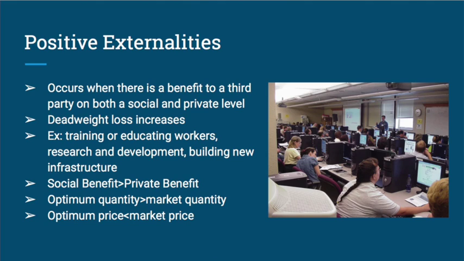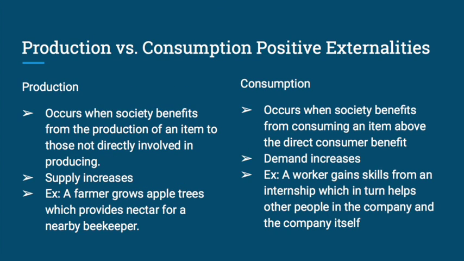So, say Google has the Google Maps application. It makes profits off of it, but society also benefits because Google Maps is a very useful GPS tool. Positive externalities have social returns that are higher than private returns. They decrease deadweight loss, and the optimum quantity is greater than the market quantity, but the optimum price is less than the market price. When we look at the production versus the consumption of positive externalities, it's pretty much the reverse of what we saw with negative externalities.